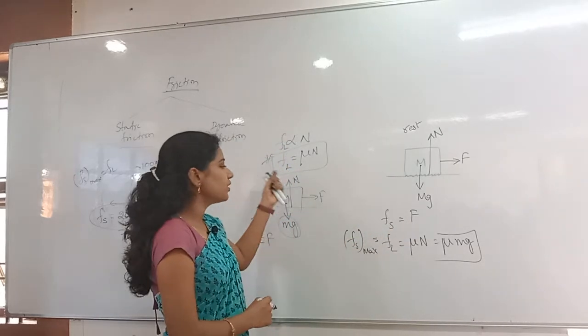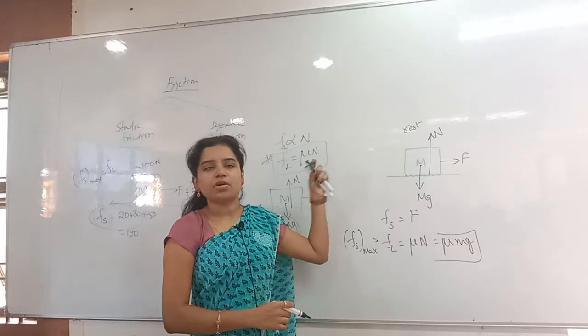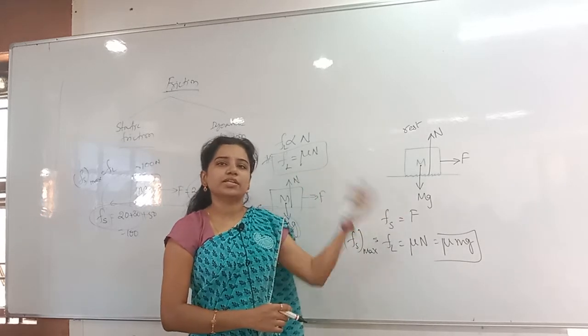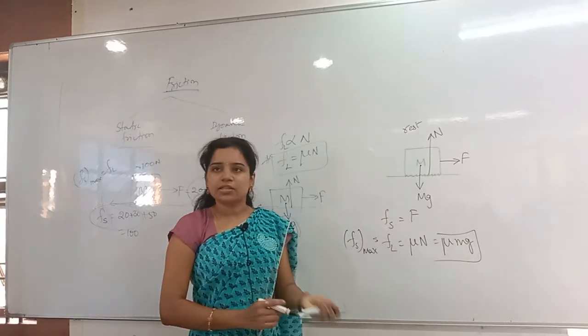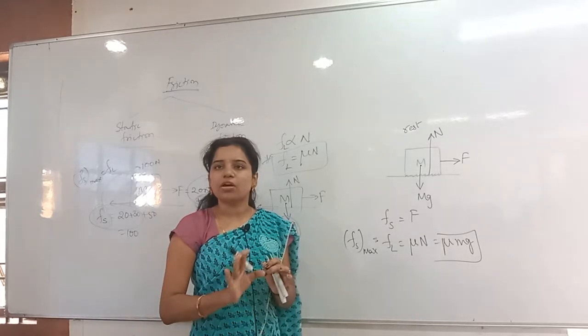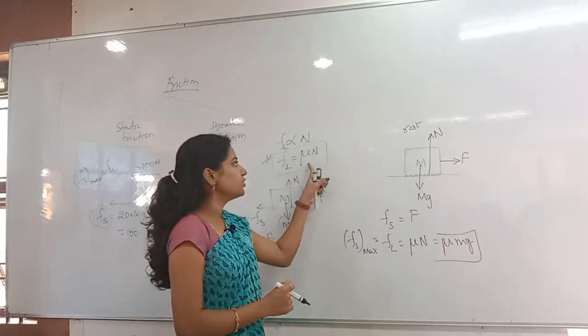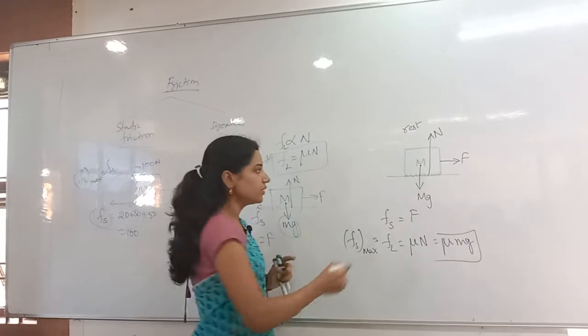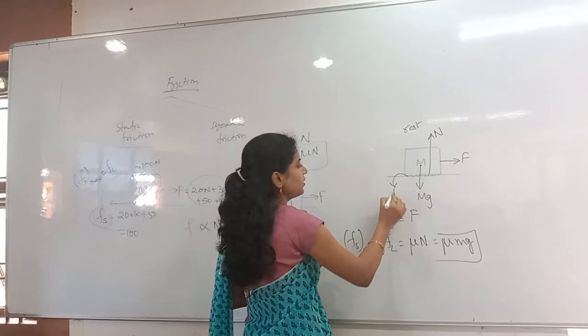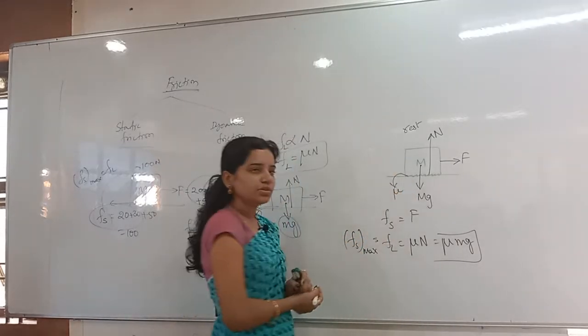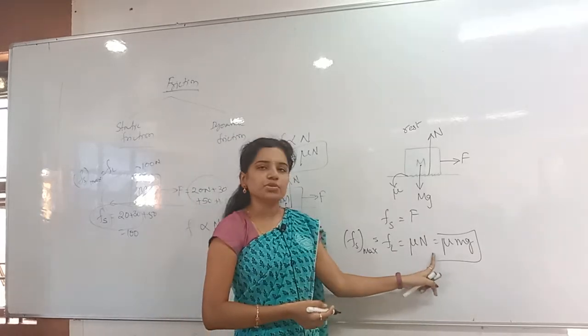The limiting friction formula is what I said. This one is fixed, whether the body is moving or not moving, whether it is ready to move, or otherwise in rest. That is not at all necessary. Always the limiting friction formula is what? FL is equal to mu into N. The rough surface has the coefficient of friction mu here. So FL is equal to mu N.